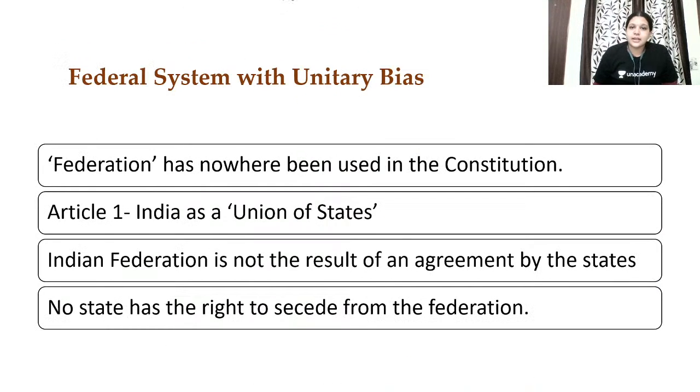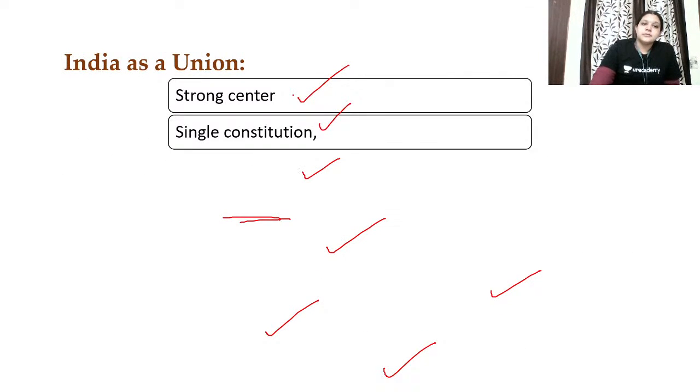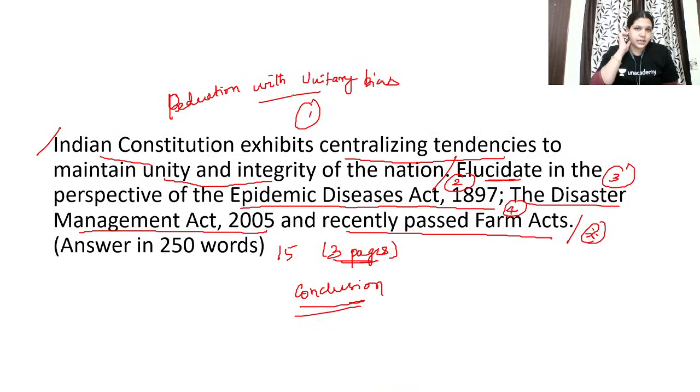And then finally, federal system with unitary bias. Federation has nowhere been mentioned in the constitution, and in Article 1, Union of India as a union of states. Indian federation is not a result of an agreement, and no state has the right to secede from the federation. So these are the most important points you have to mention to prove the first statement that the Indian Constitution exhibits centralizing tendencies to maintain unity and integrity of the nation.